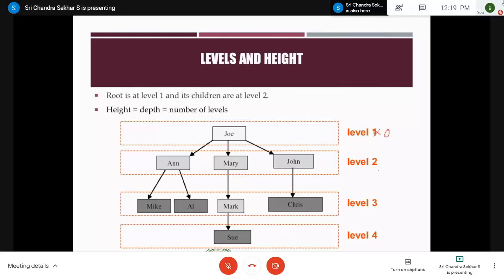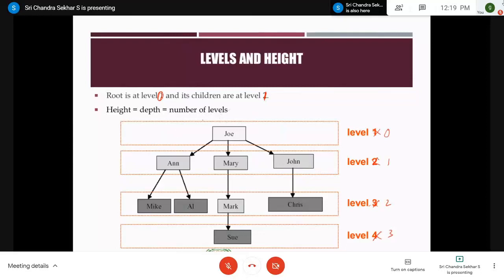You mark it as level 0, right? Now it becomes 1. Now it becomes 2. So the root is at level 0 and its children are at level 1, right?